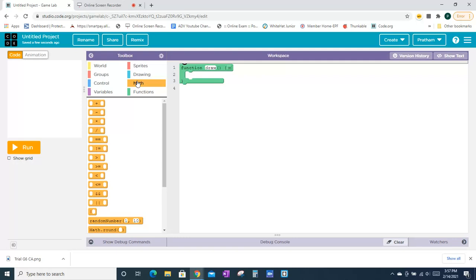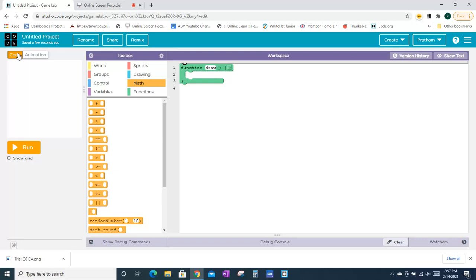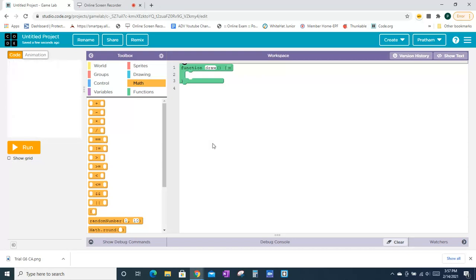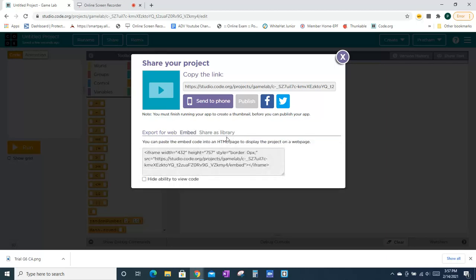It has blocks like the app lab, but there's only code and animation. An animation will make something move, so it's basically graphics. If you show the grid, it will show all the coordinates, so it will help you see where you want to go. You can also export for the web, share as a library, or get the embed.